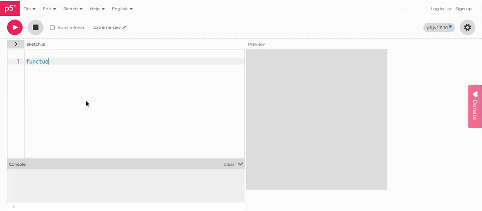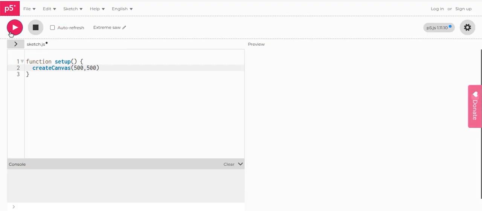First, let's write our first line of code. Function setup. Okay, I put up these parentheses. Then createCanvas, 500. Well, let's do 200.